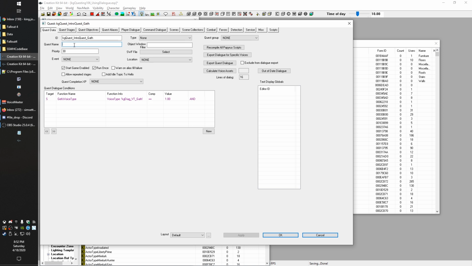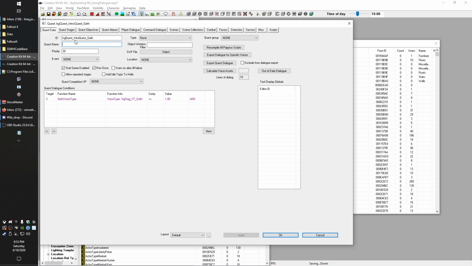I'm sure I talked about this in a previous video, but just to recover it, right now we have this start game enabled, but it actually won't show up in the quest log until an objective comes up. But if you give the player an objective for a quest that doesn't have a name, then it will just show up as a blank entry in their quest log. It's very annoying and terrible looking. I don't know why Bethesda even allowed it, because it just looks terrible. So we're going to fix that.